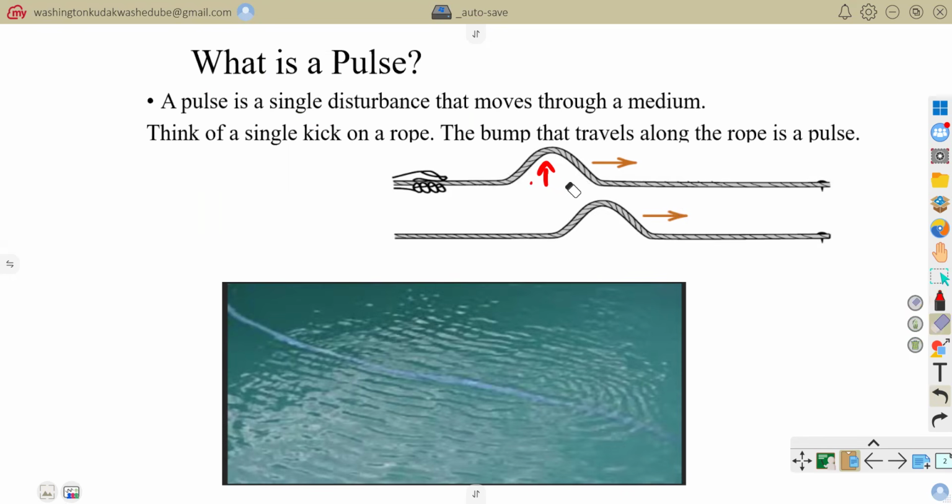At some point you might think of it as a ripple when it comes to water. Let's say, for example, you drop something into a pool of water, or into a bucket of water. You start seeing some ripples. That single ripple that you see in your water is what we refer to as a pulse. It is a single disturbance that moves through a medium.